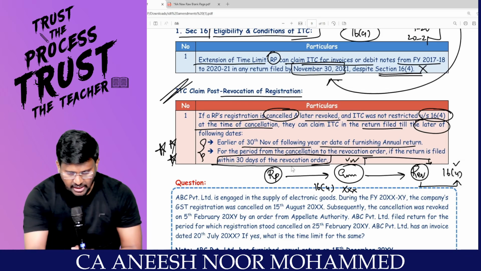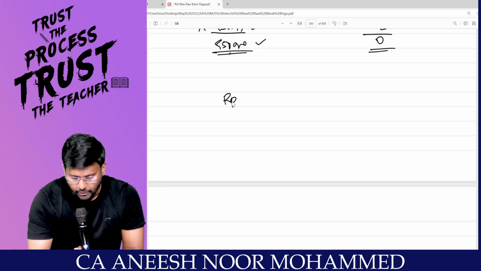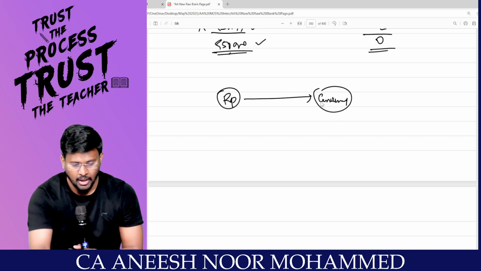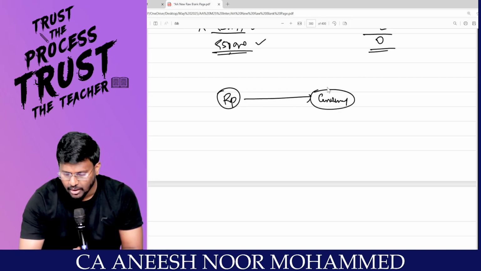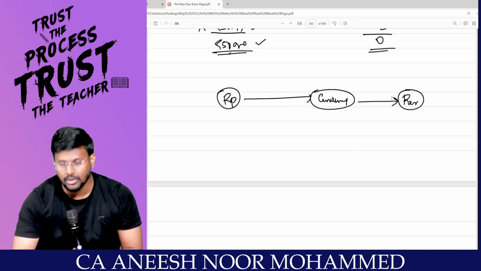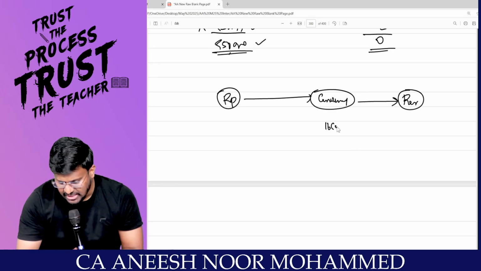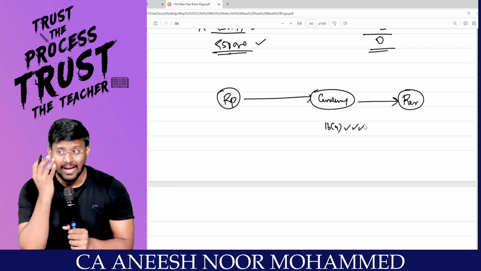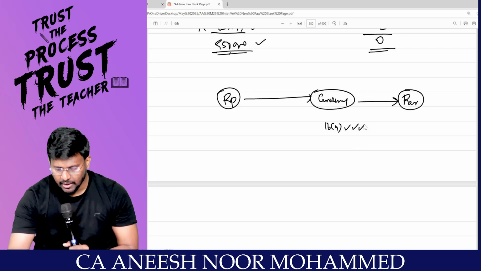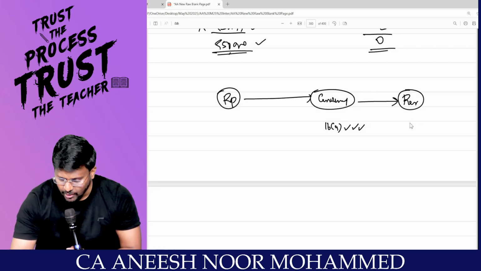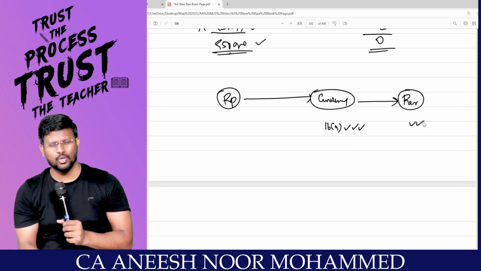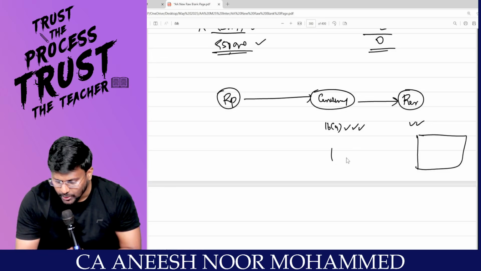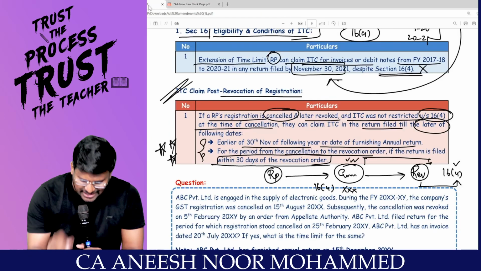That means first I was a registered person. Listen very carefully, very important provision. First I was a registered person. My registration has been cancelled, my dear lovable students. Once my registration was cancelled, I went and cried, sir, and they have revoked. So on this date, my 16 subsection 4 was alive. Because of cancellation, sir, I would not have filed my return. I would not have taken ITC. Then I went and cried, correct? Then they revived it. Okay, fine. For revocation of cancellation, your registration has not been cancelled, like that they said. So now I am going to file the return. Now I want to take this ITC here. Can I do so? Yes, they are saying that.